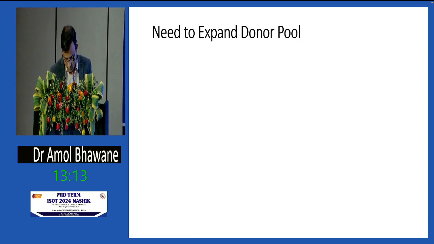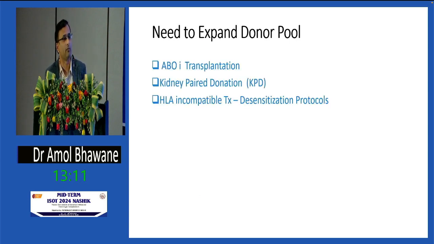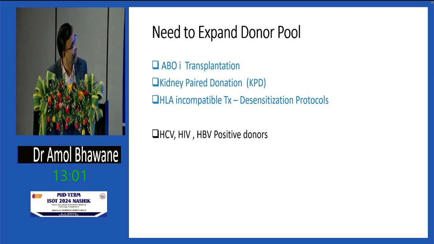In living donation, we can expand by ABO incompatible transplantation, kidney paired donation, and desensitization protocols, but that is actually saturated. We are already stretched too much. We can also utilize donors who are positive, which has started in living as well as in cadaveric transplantations. But the actual need is to increase deceased organ donations.